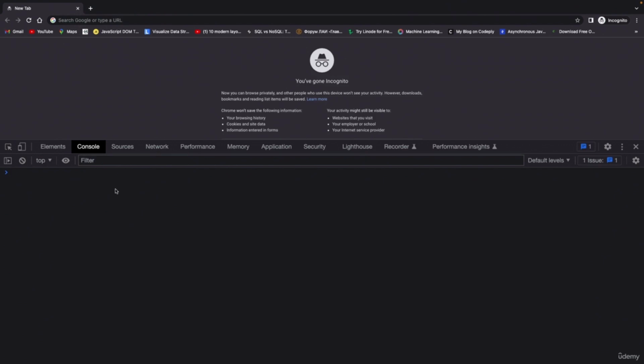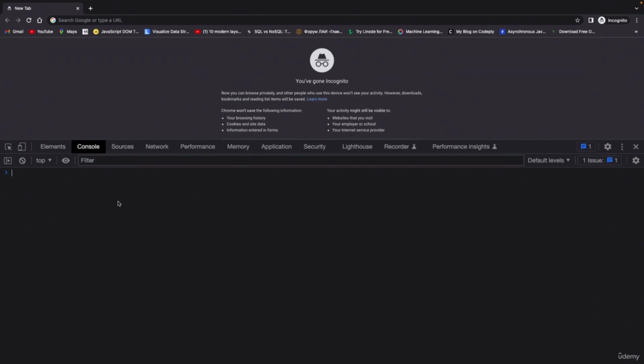Now this JavaScript developer console allows us to write and test JavaScript code. So it's very useful during development, for example to fix errors. Now we don't write real applications of course using this console. For that we are going to use a code editor, whose setup I will show you in a moment. But now just to get started, let's use the console because it's an easy way to just write some JavaScript here. So let's write something.